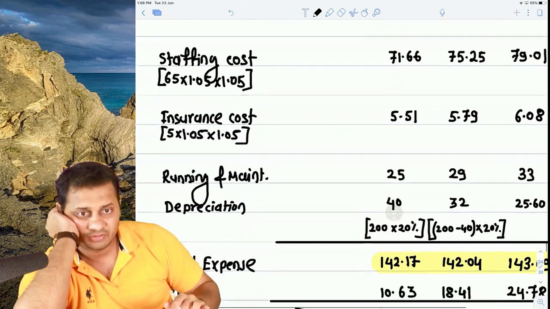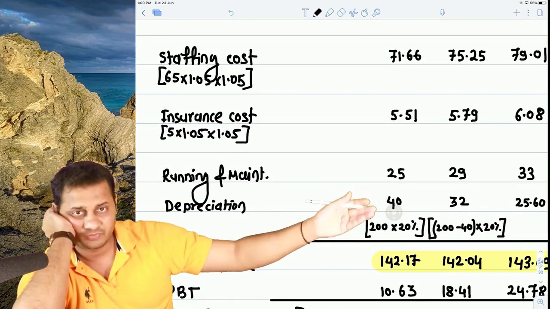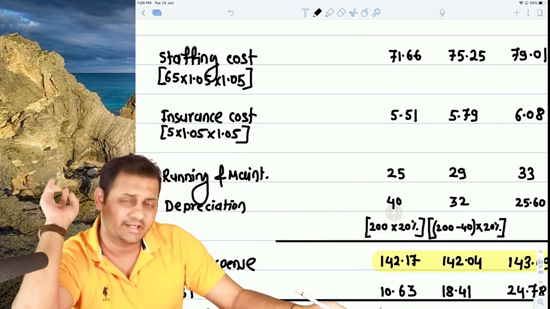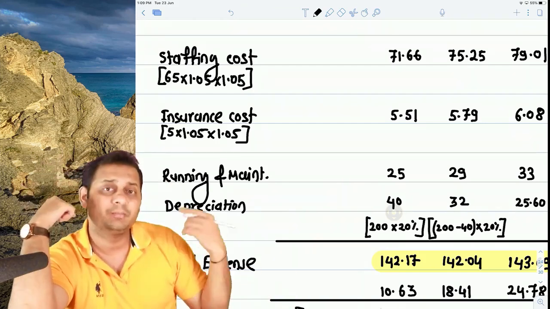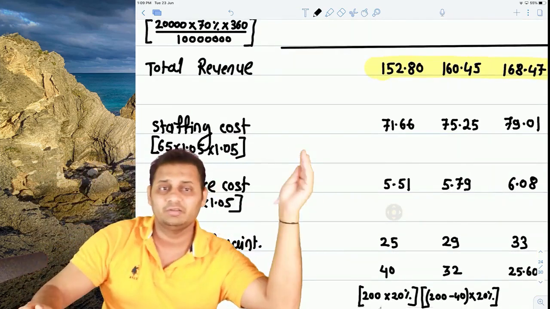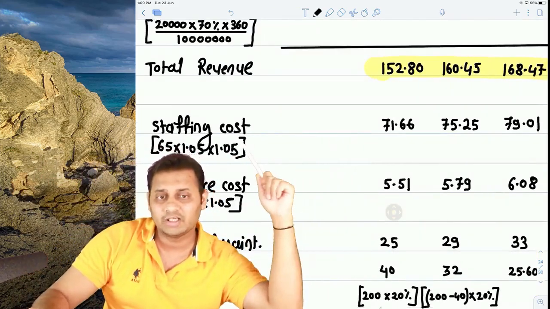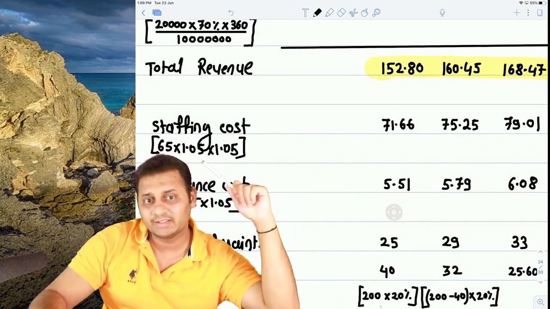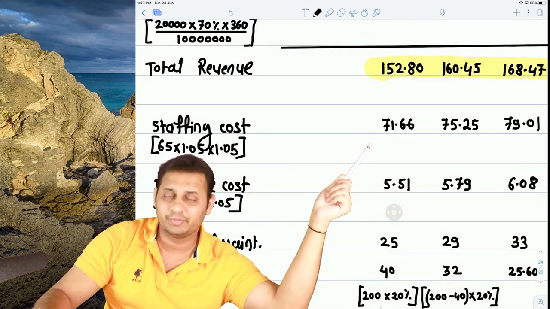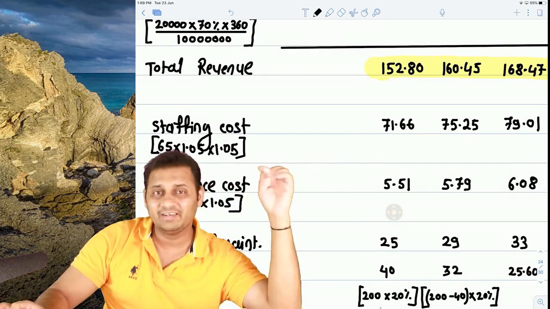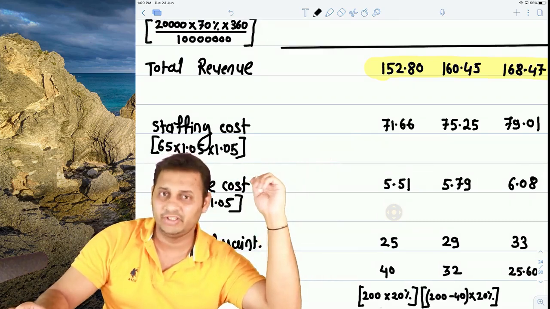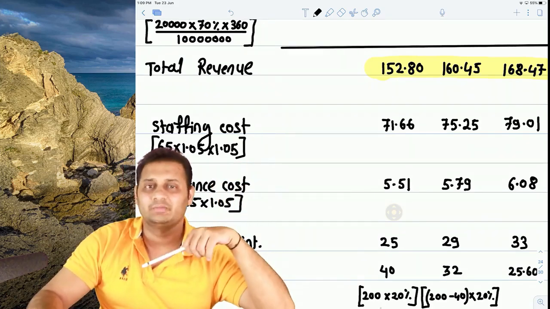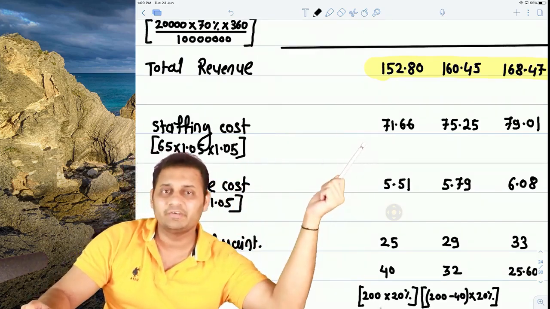Then running and maintenance cost is already increasing, 25 plus 4 plus 4 plus 4 plus 4. In the question it is clearly given that all the costs except those three will increase. So don't apply your logic, because staff cost will start from this point when the operation will start. So you may ask that 65 should be taken in the first year of operation. No, the question clearly says every cash flow will increase by 5%. So maybe staff cost of 65 is given in today's terms. In actual the expense was 71.66.